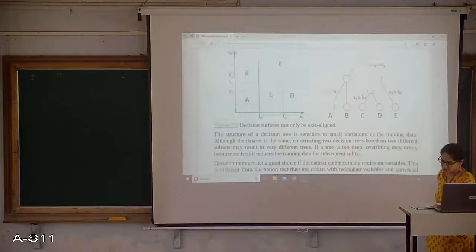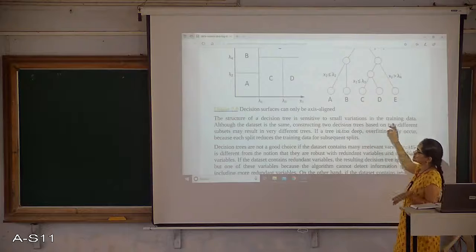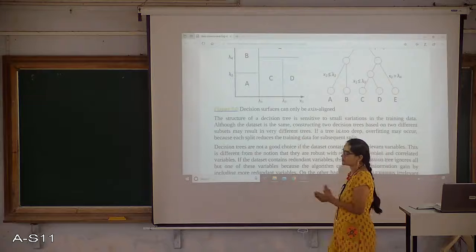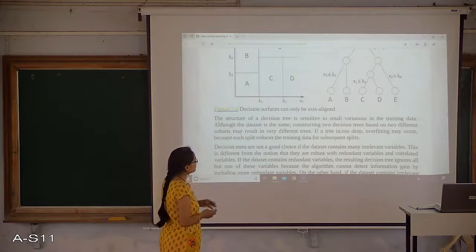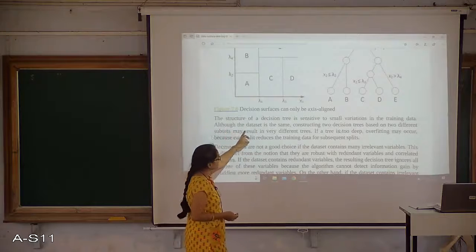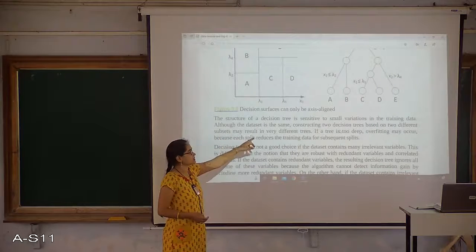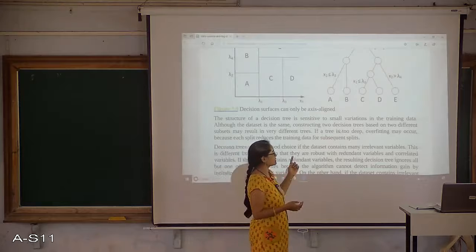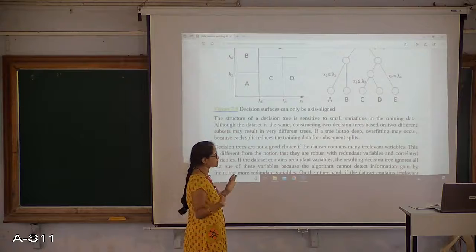Then a decision tree is very sensitive to small variations in the training data, right? If a small part of the data changes, it may lead to an overfitting problem, or it may give you a better result also. So even though the data set is the same, constructing two decision trees based on two different subsets may result in very different tree structures. Even if the data is the same, the decisions I make while constructing the tree can give a completely different tree structure.